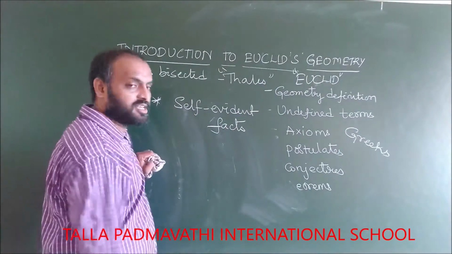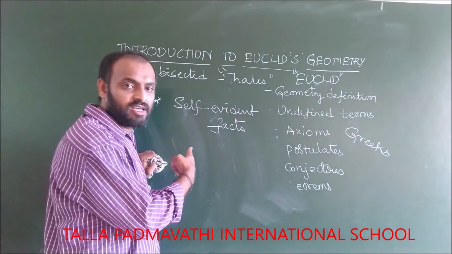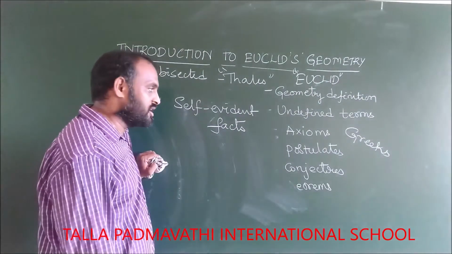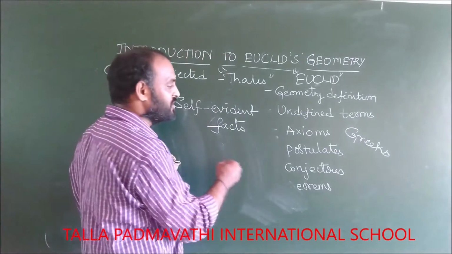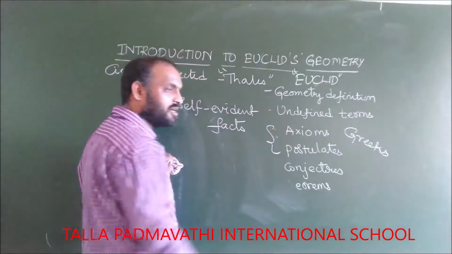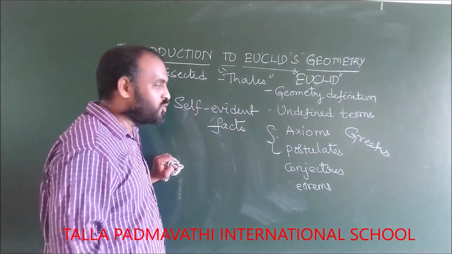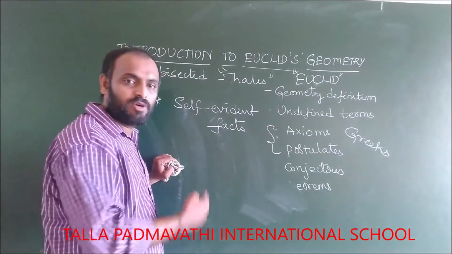Using these self-evident facts, he has developed geometry. What are these self-evident facts? He has named them axioms and postulates. So what do you mean by axiom and what do you mean by postulate?